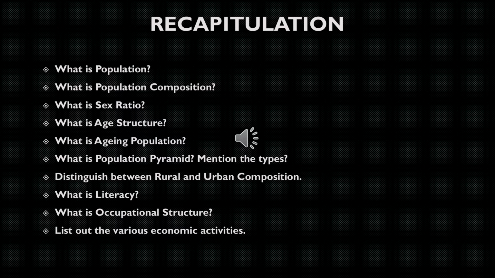Now let us revise by ourselves. Children, find these answers and enter them in your homework copy. What is population? What is population composition? What is sex ratio? What is age structure? What is aging population? What is a population pyramid? Mention the types of population pyramid. Distinguish between rural and urban composition. What is literacy? What is occupational structure? And list out the various economic activities.